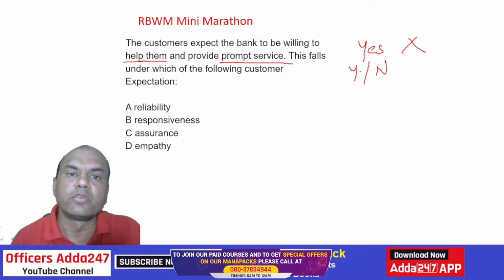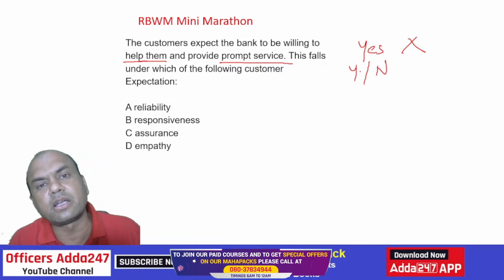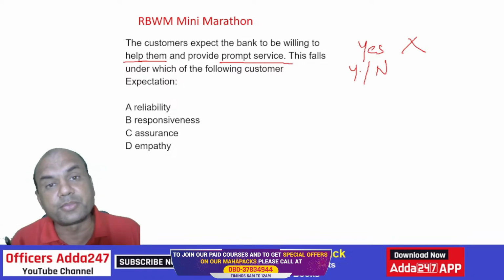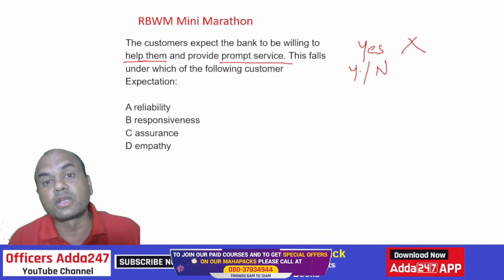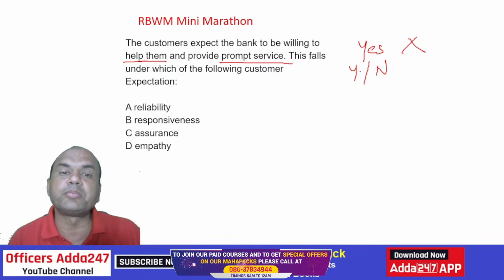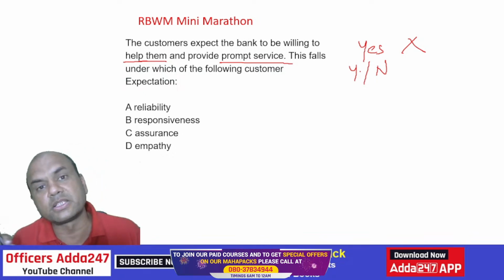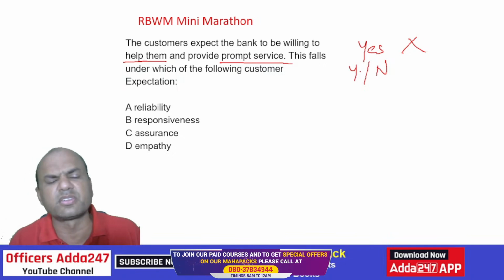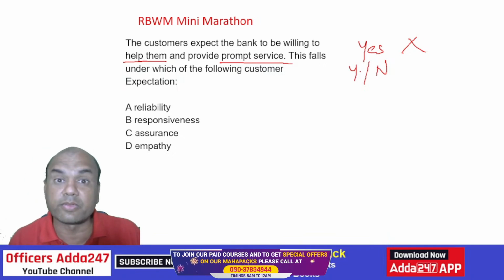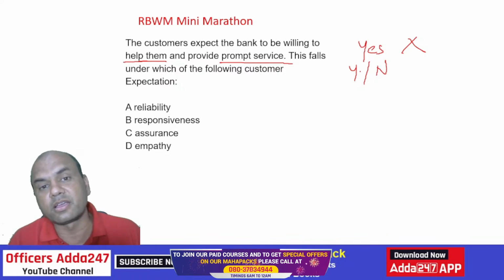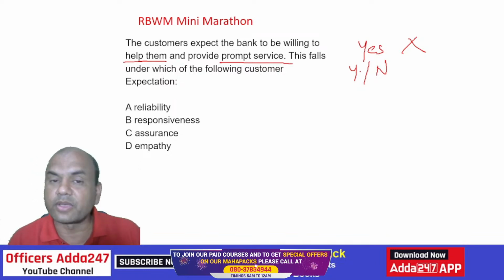Suppose I go for a loan, then the bank must immediately tell me whether I will get the loan or not. Even if they say I won't get the loan, the customer is still happy, provided you tell them fast. If you keep them lingering for almost 2 months and then tell them it's not happening, the customer will get very angry. So that will be a problem.